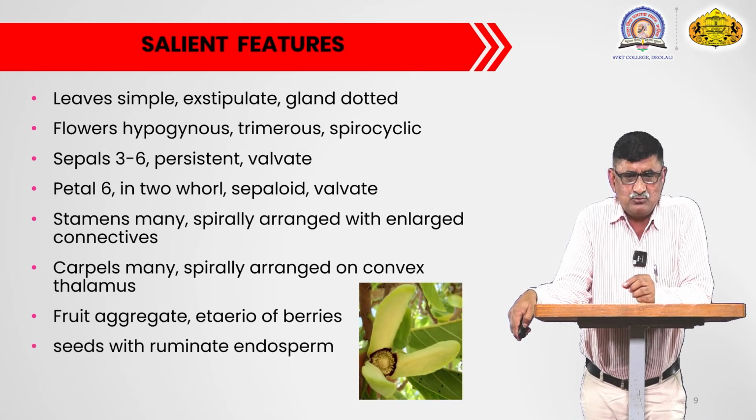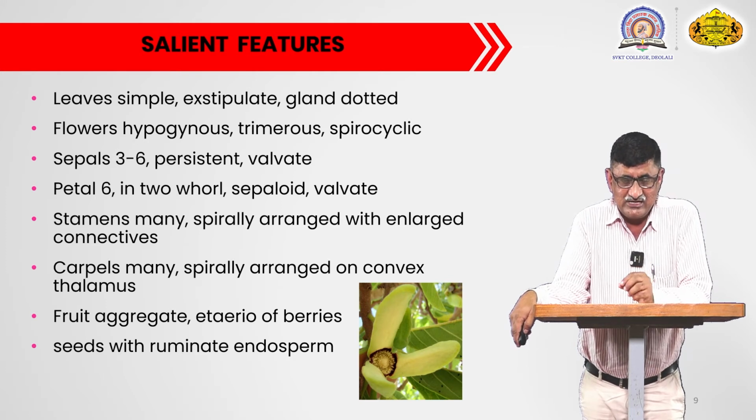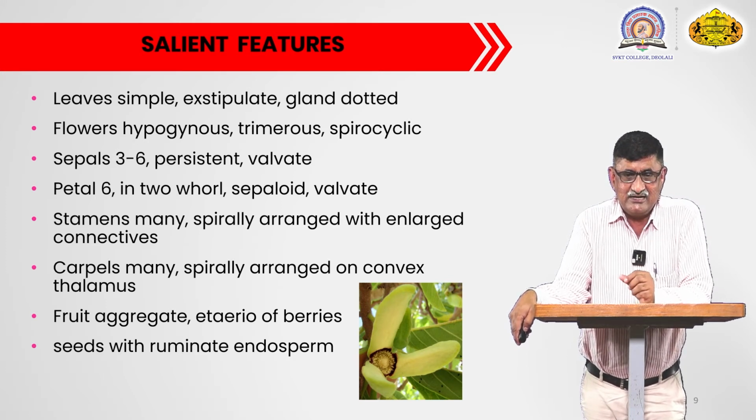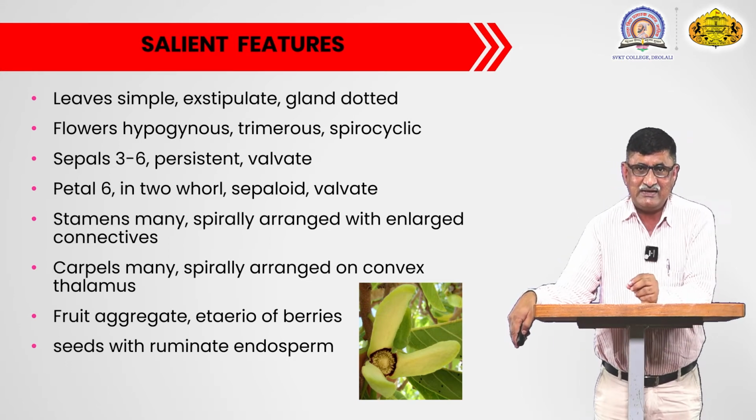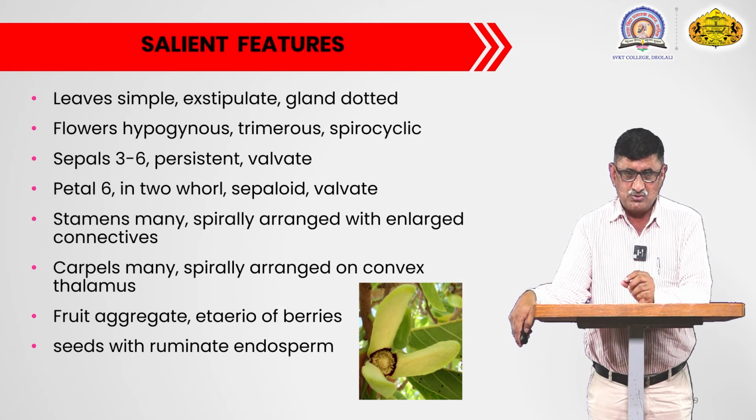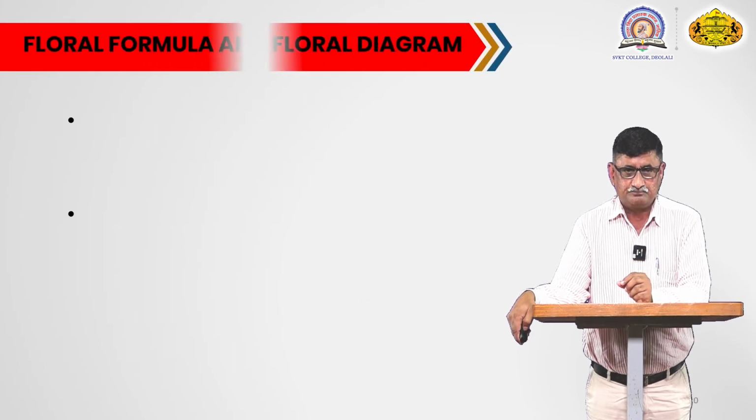The seeds are with a ruminant endosperm. You can see in the image the flower is with petals, and at the center there is an extended conical thalamus, and at the base of this extended conical thalamus the androecium is present, and at the top the gynoecium or carpels are present.